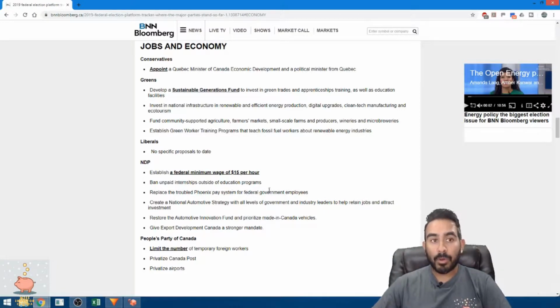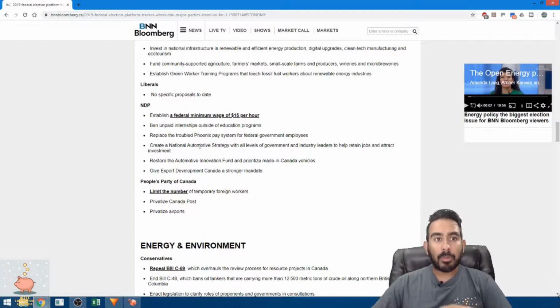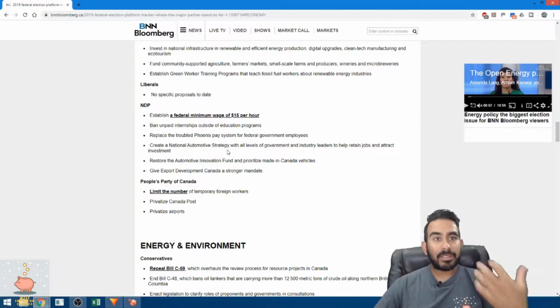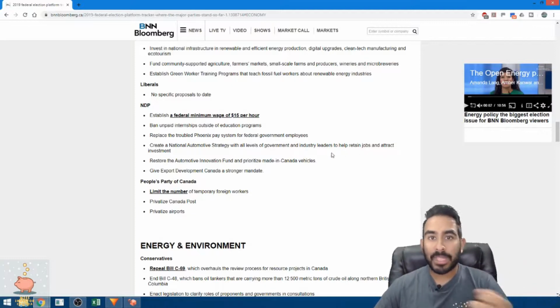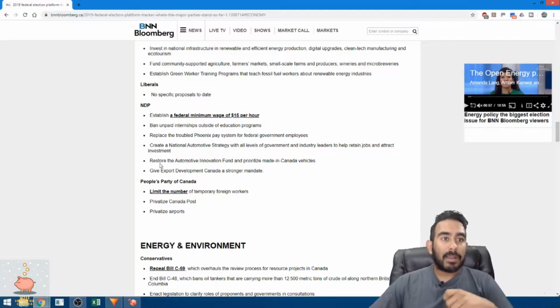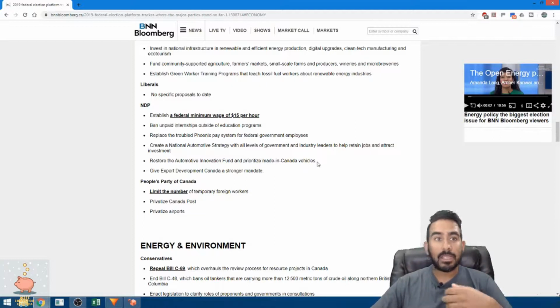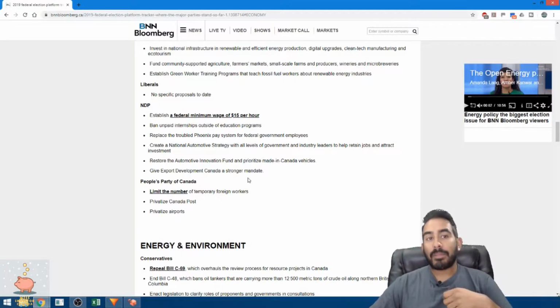And NDP has established a minimum wage of $15, a ban on unpaid internships outside of educational programs, and a replacement of the troubled Phoenix pay system for the federal government. I'm not much aware of that system, but they want to replace it. They would create a national automotive strategy at all levels of government to help retain jobs, restore the automotive innovation fund, prioritize made-in-Canada vehicles, and give Export Development Canada a stronger mandate.